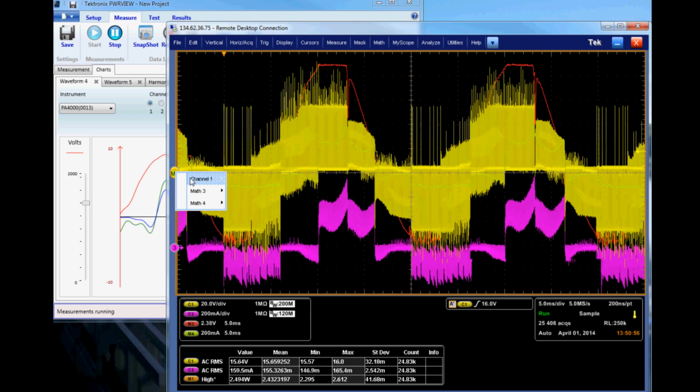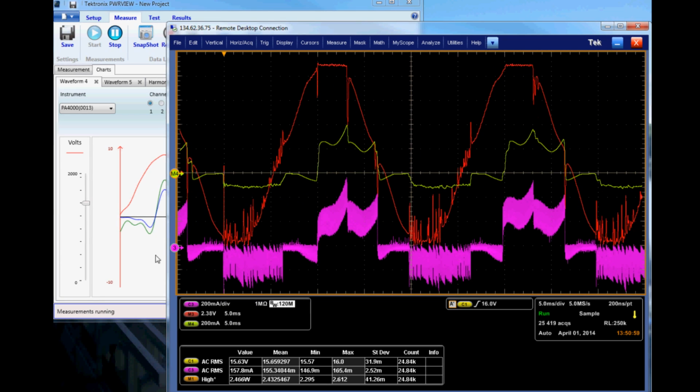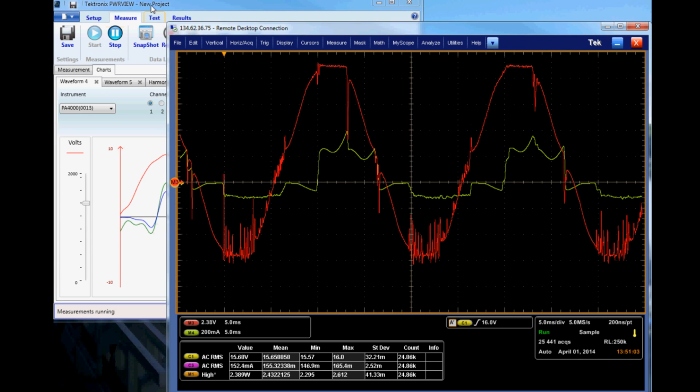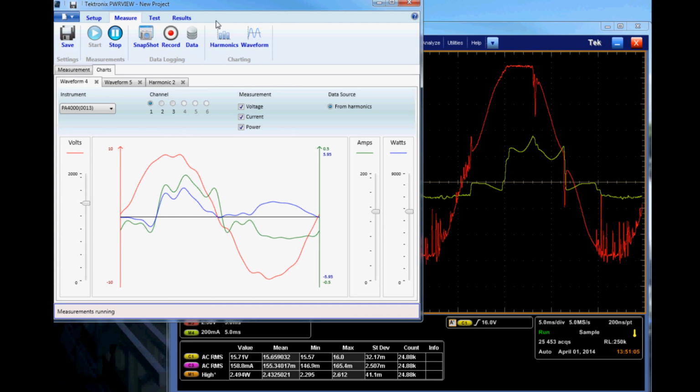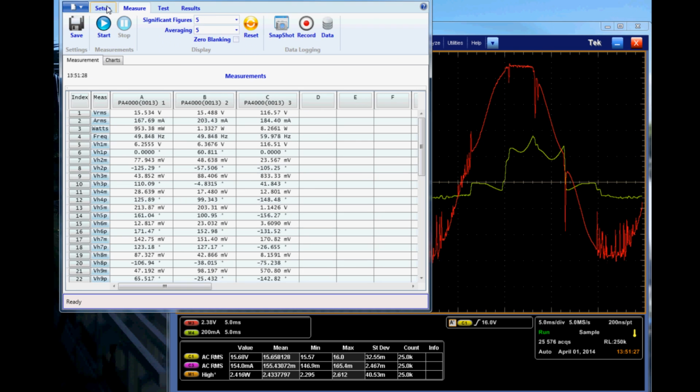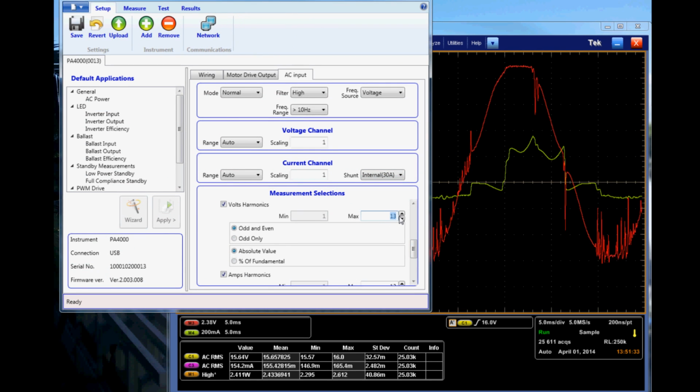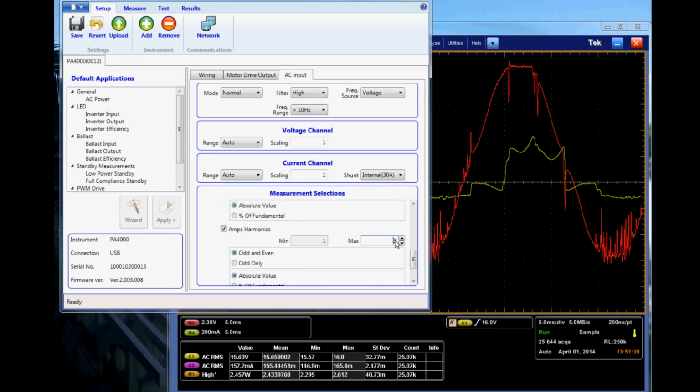The math channels have a filter, so I can now turn off the analog channels. They are looking more similar now, but they are still not the same. This is because the waveform in the power analyzer is a summation of all your measured harmonics. By increasing the measured harmonics up to 100 on both voltage and current, they should now look the same.